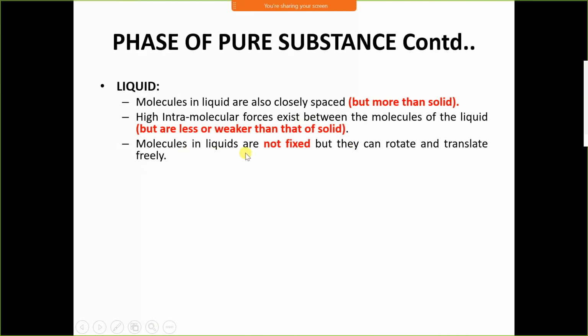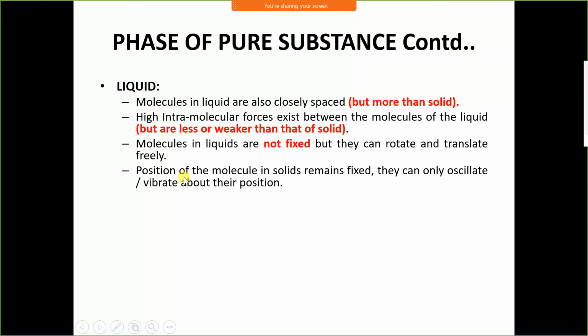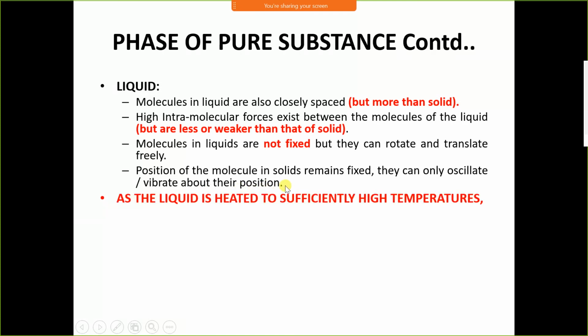Molecules in liquids are not fixed, but they can rotate and translate freely. Molecules of liquid can move around each other, and the position of the molecule is not fixed like in the solid. The position of a molecule in the solid remains fixed. They can only oscillate, vibrate about their position when being heated.